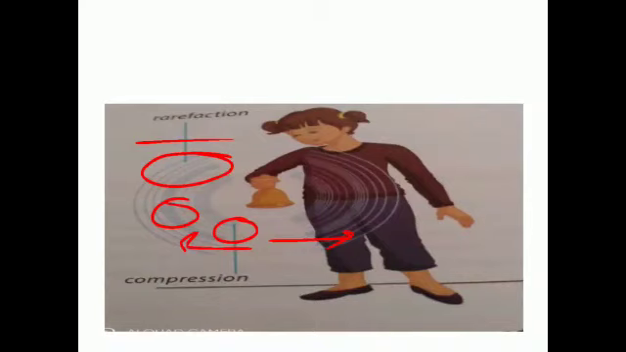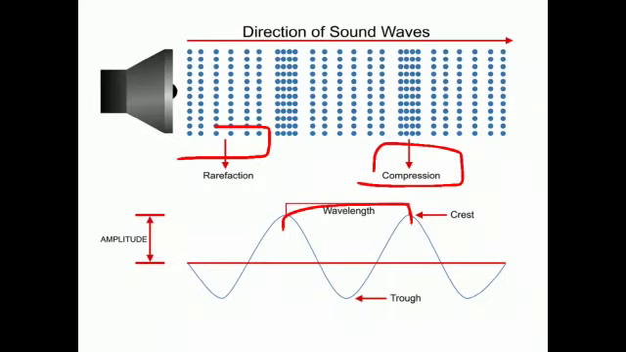So these are the rarefactions, the parts of a sound wave where the pressure of air is less and air molecules are spread out, and these are the compressions, the parts of a sound wave where air molecules are bunched up. Then this is a sound wave. The distance between two crests is called wavelength. The upper height is called crest and the lower height is called trough.